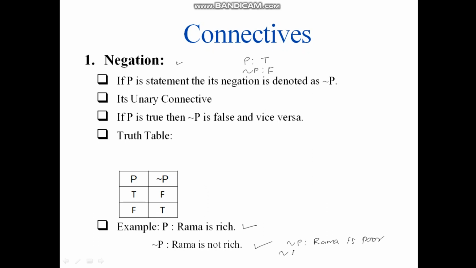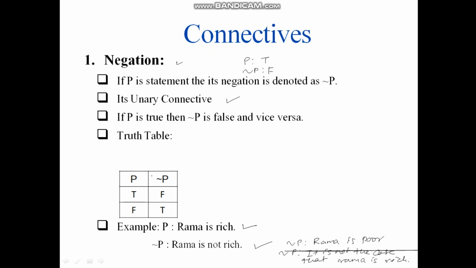Or not P can be: it is not the case that Rama is rich. So it can be represented in any way; it's up to you. As I told you, it is a unary connective, and if P is true, then not P is false, and vice versa.